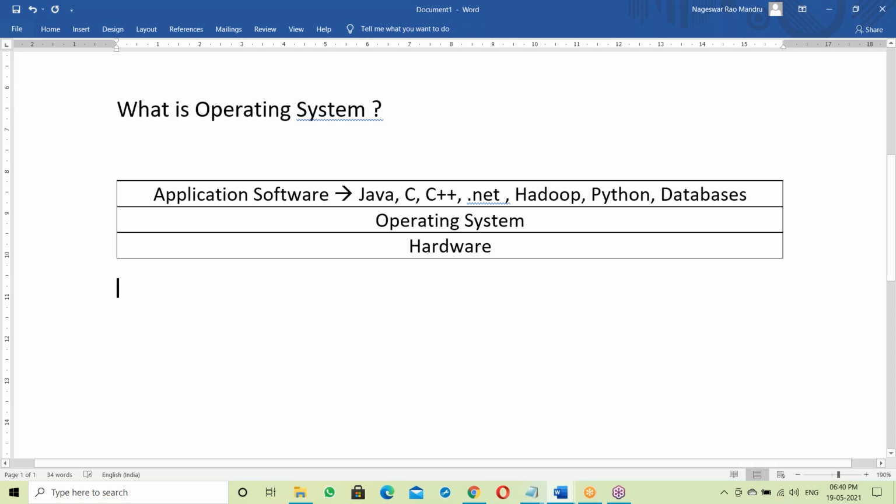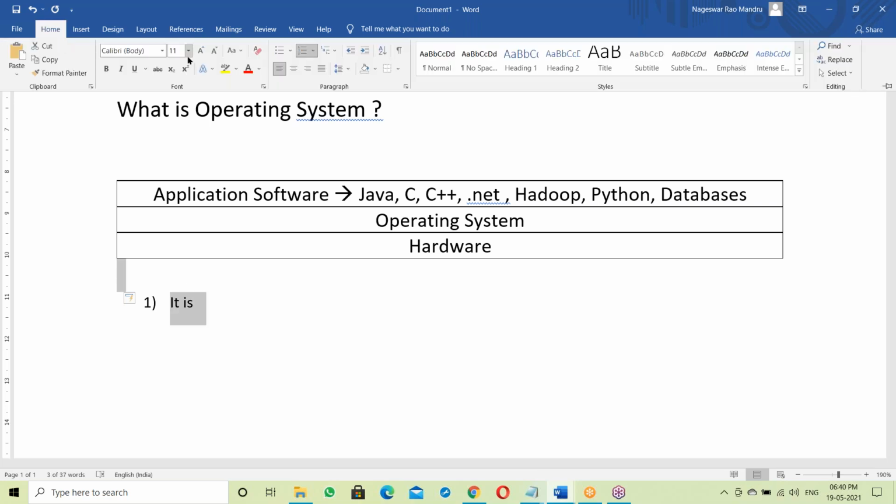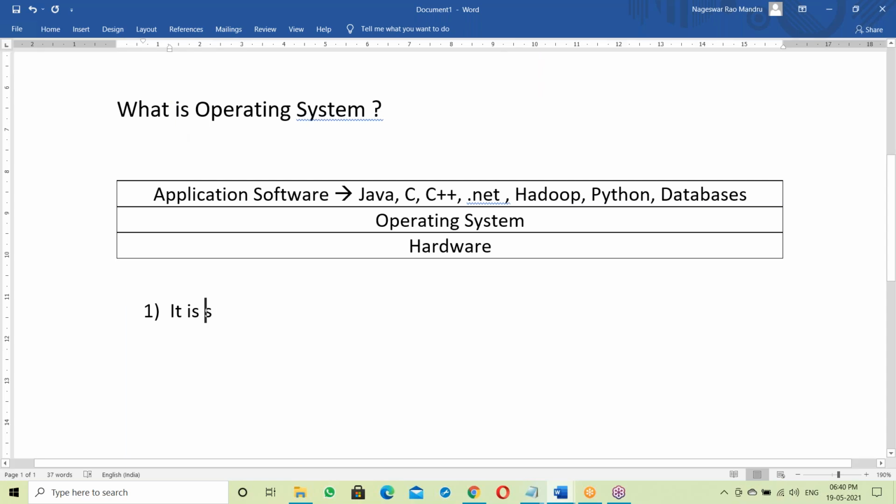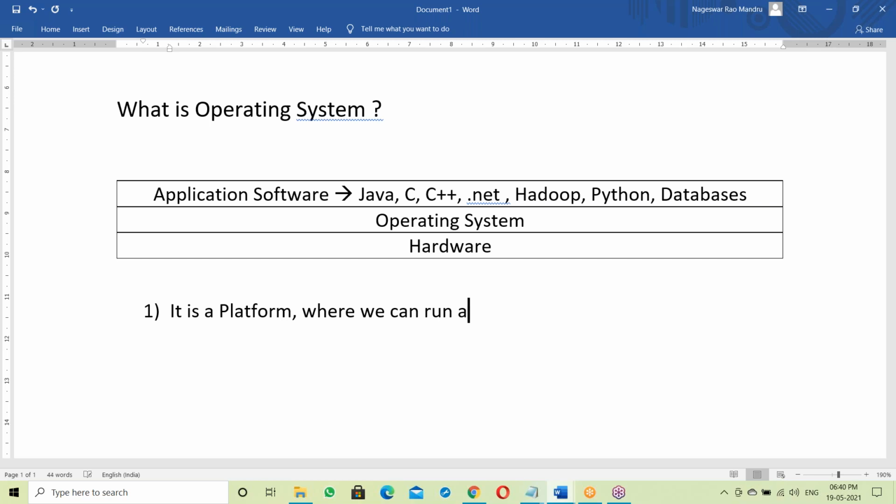So the question is, what is OS? First point: it is a platform. A platform where we can run all the application softwares.